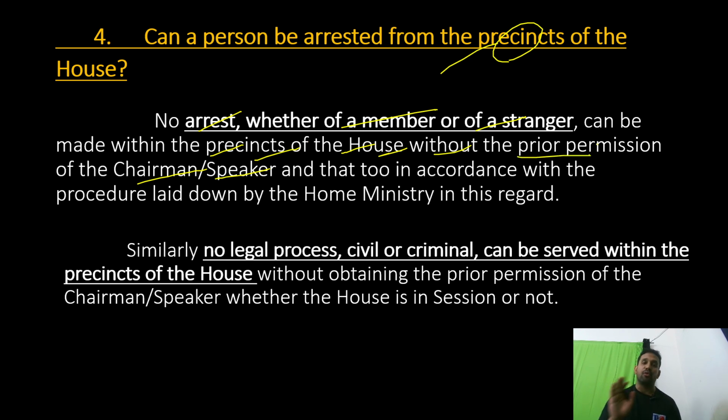Before that, they have to take permission from the chairman or speaker that we want to arrest so and so person. And all the rules and regulations are according to the Home Ministry. Similarly, no legal process, civil or criminal, can be served within the precinct of the house. A legal process is nothing but, sir, you are summoned to come to the court. This summoning should also not be there in the house.